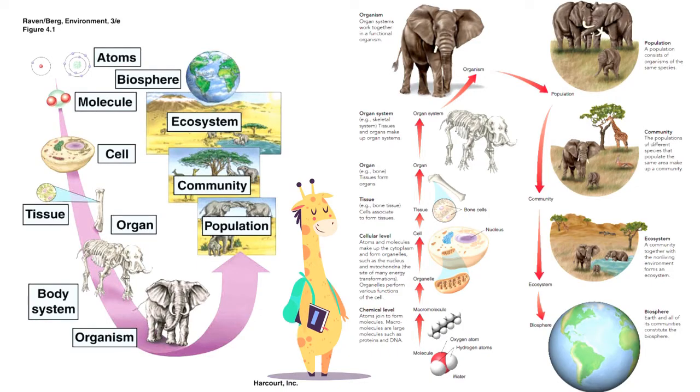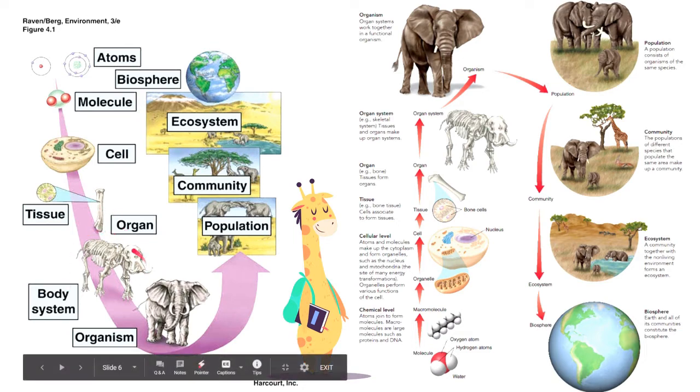Here are more diagrams that show us the different levels of organization. I will provide the sources in the description below. So here, as you can see, this level started off with atoms, followed by molecule, which eventually makes up the organelles in a cell. Now, several cells working together becomes your tissue, and several tissues that work together for a similar function becomes an organ.